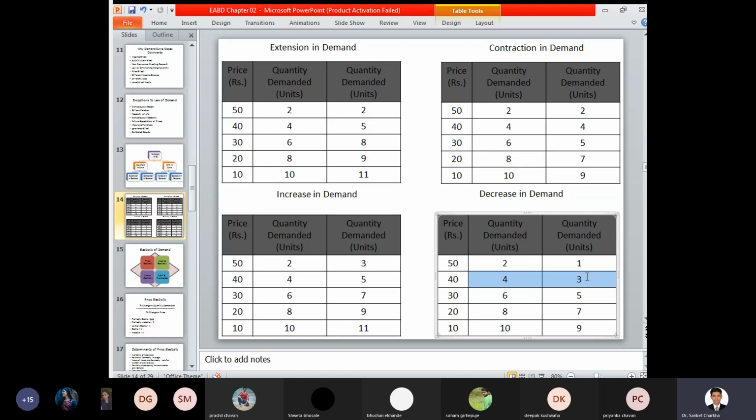So accordingly if the price has been decreasing, if there is a maximum price, the quantity demanded will be very less, and if there is a slight percentage decrease in the price, a gradual decrease in the quantity demanded is also there at this particular position. So there is a correlation between extension in demand and increase in demand, and contraction in demand and decrease in demand.